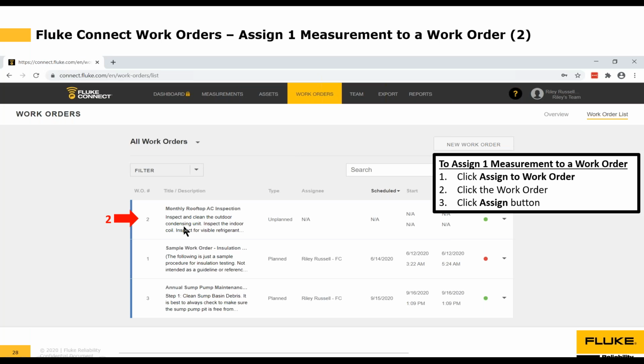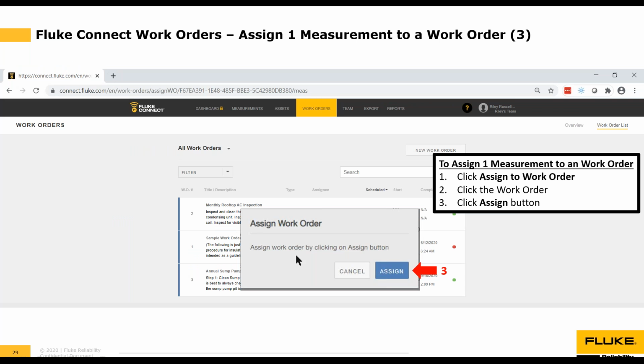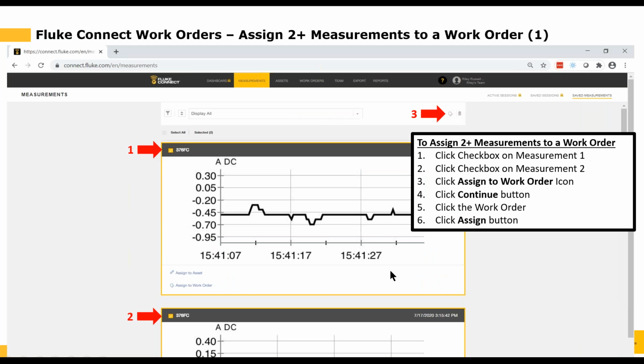And here is where we would select the work order we want to assign the measurement to. So in this case, it's the monthly rooftop AC inspection. So we click on that and it says assign work order by clicking assign button. So we would click the blue assign button and that would complete the process. That measurement would be assigned to that work order, which is great.